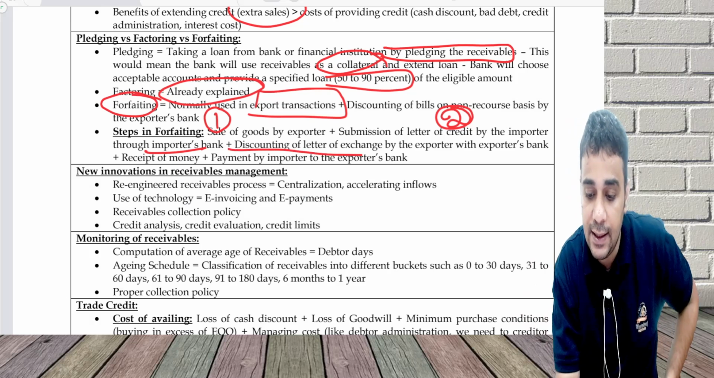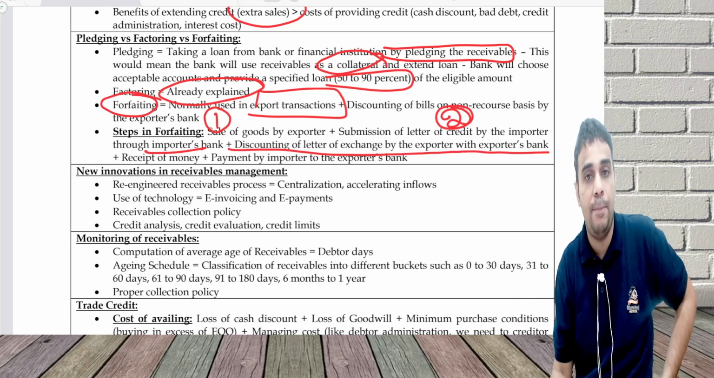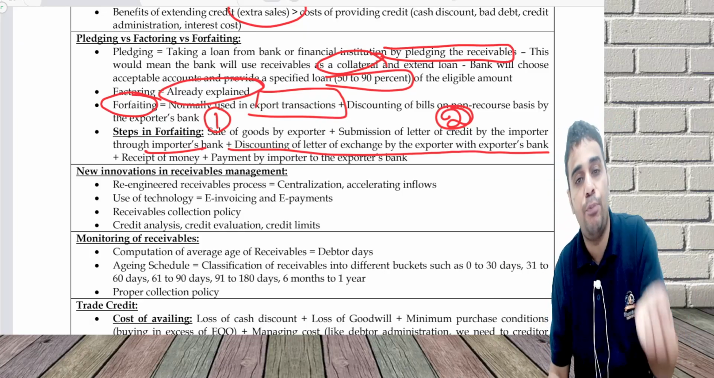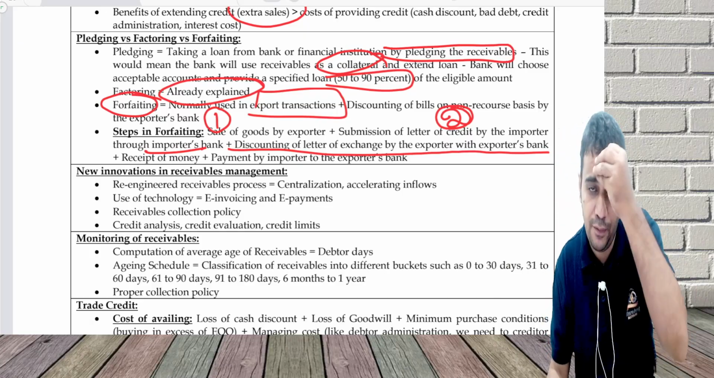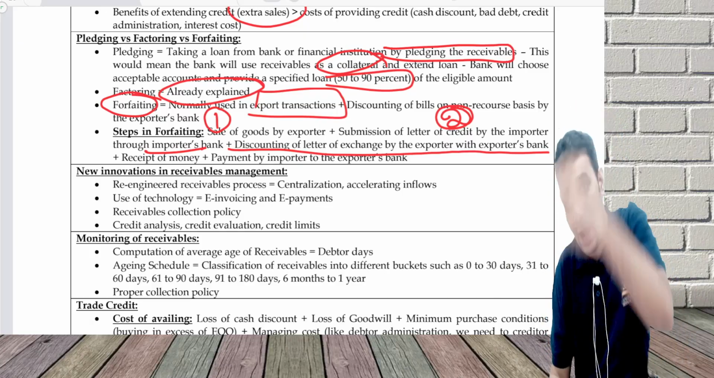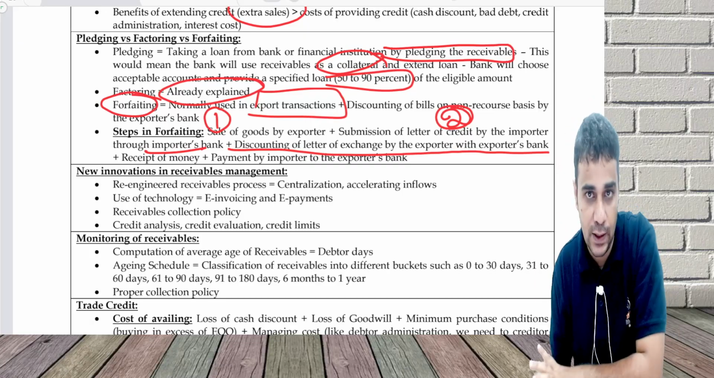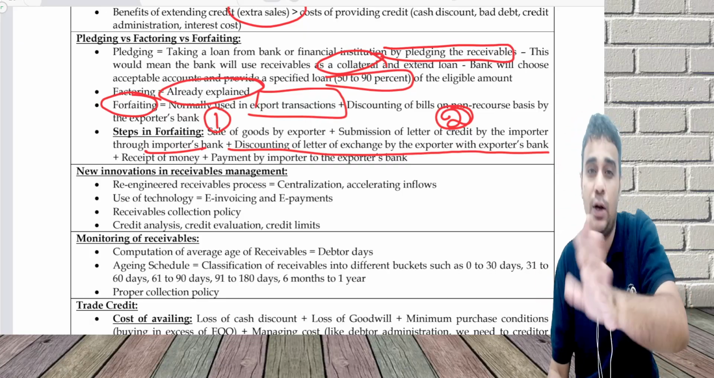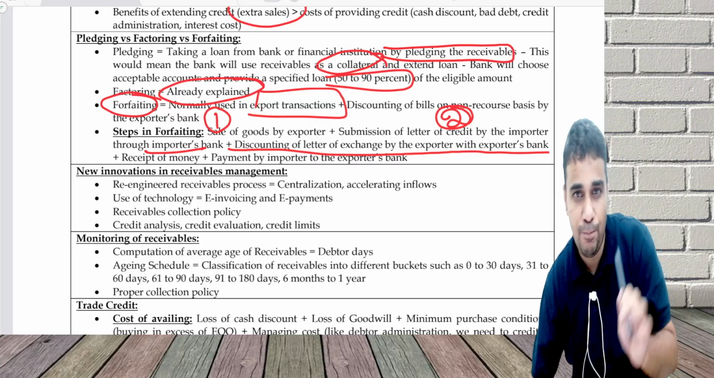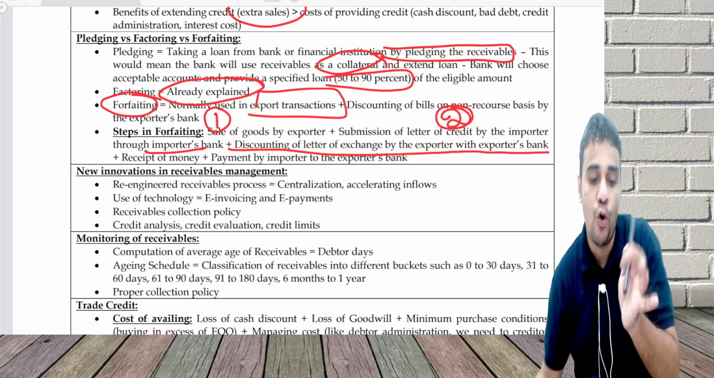I take this letter and give it to my bank. He gives me money. The importer will make payment to the exporter's bank. If they do not make it, the importer's bank will make the payment to the exporter's bank, and then the importer's bank will take care of collecting it from the importer. So this is another approach, forfeiting.